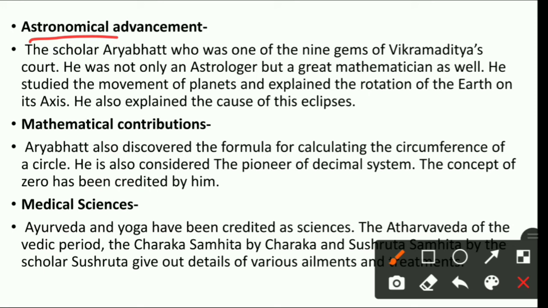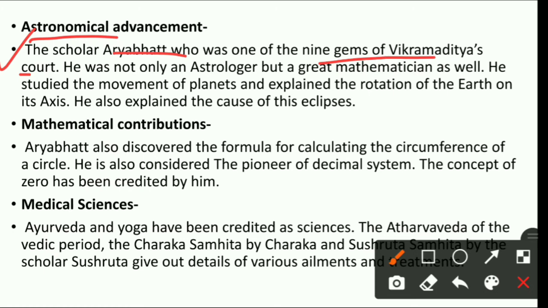Okay, so here we are going to see what all developments were there, the astronomical developments. Now see this paragraph. The scholar Aryabhat, you might have heard about Aryabhat, was one of the 9 gems of Vikramaditya's court. We have studied in the previous chapters of history about Vikramaditya.